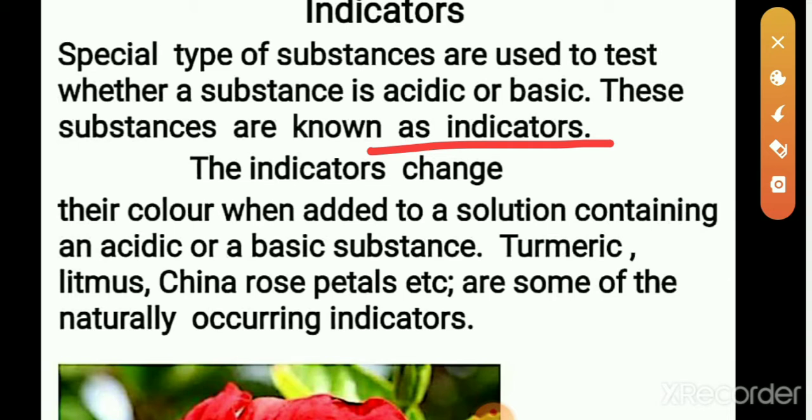We cannot taste all the substances. Some are highly reactive or poisonous. So, we use indicators to identify whether a substance is acidic or basic in nature. Are you clear?